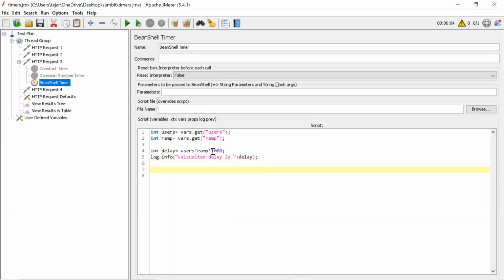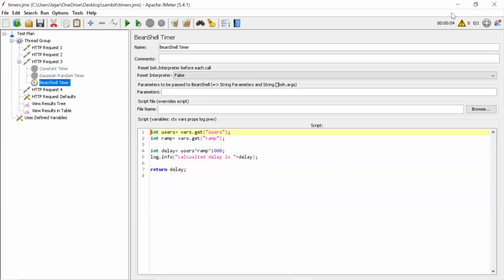Okay, now we got the delay, but we need to tell JMeter to give a certain time. There should be some function, no? So the function is return delay. In the assertion we use failure and failed message. The same way in the timer the function is written. So whenever you call return some value, that delay will be executed automatically. Okay, now let's see.